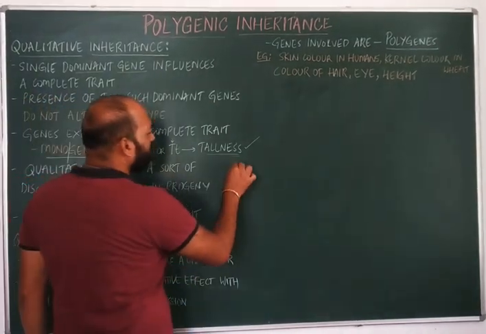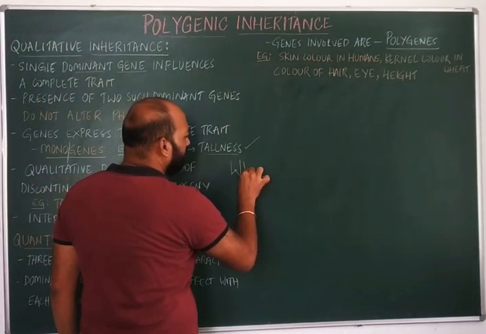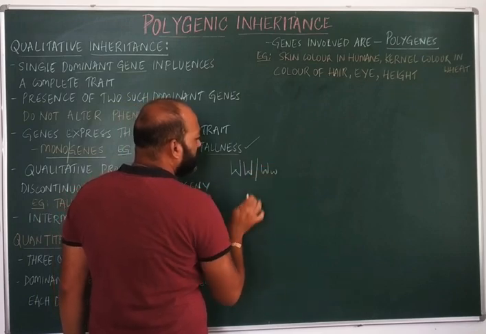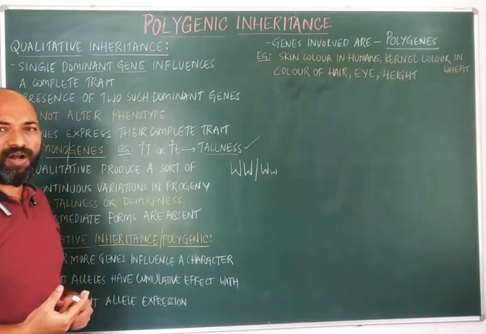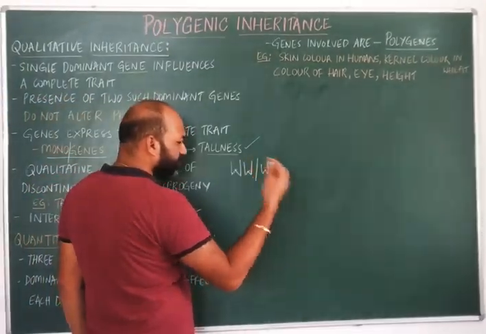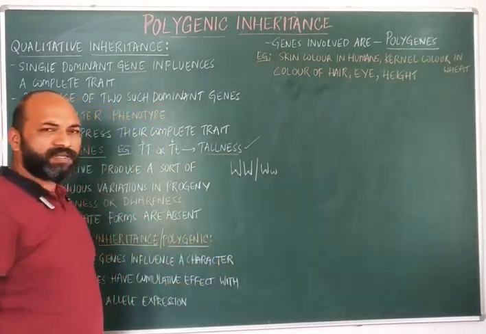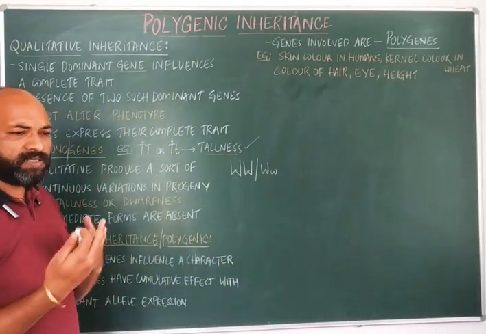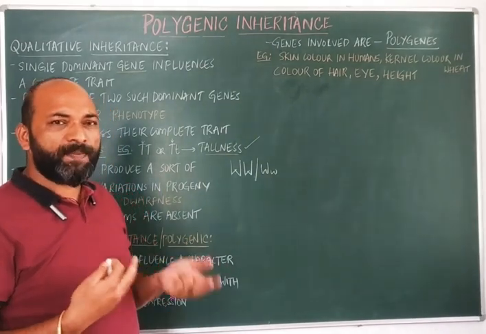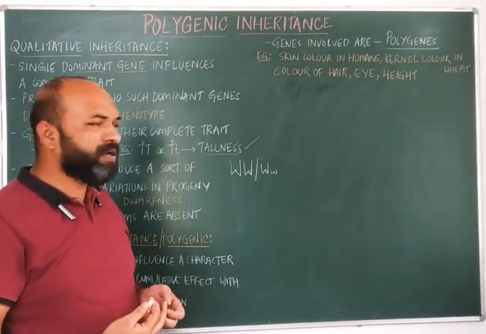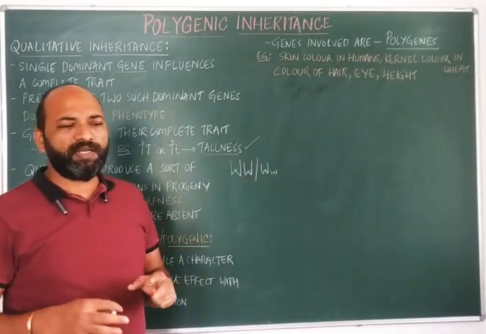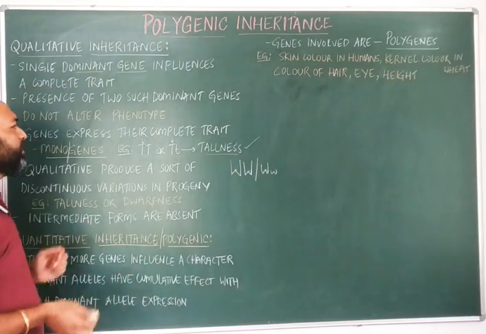Similarly, it holds true for capital W, or capital W small w. This is for the violet color of the pea plant. Or it may be any other character of the pea plant, such as the position of the flower, the shape of the pod or the color of the pod, where if there are two dominant alleles or one dominant allele, it expresses the same.